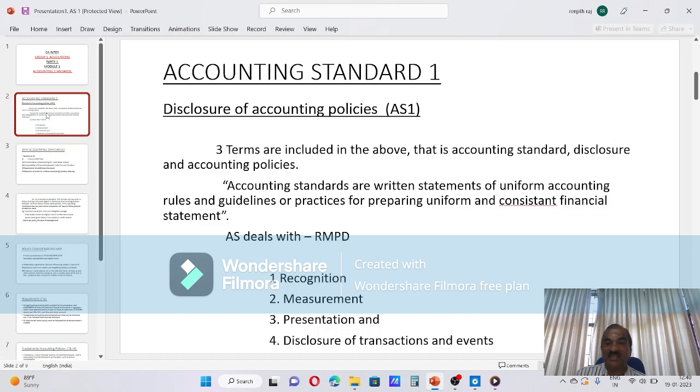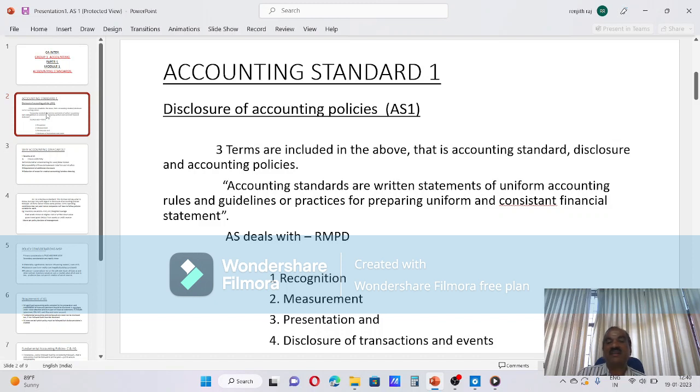Here, disclosure of accounting policies, AS 1. AS 1, disclosure of accounting policies. With regard to all accounting standards, the heading is very important, and just like law, you should be able to recollect the number of the accounting standard as well as the name of the accounting standard as such, without any change, ditto. Within quotes you will have to write.